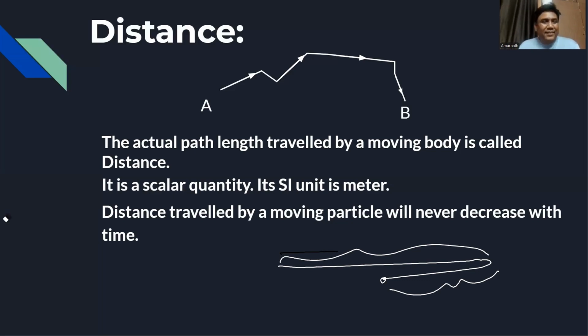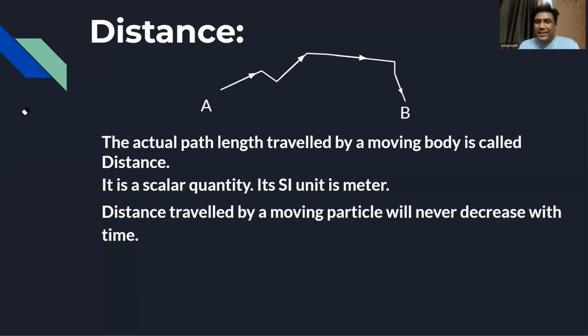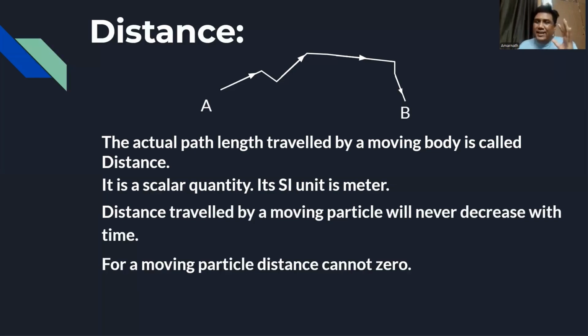Then we can say that for a moving particle, distance can never be zero. If it is stationary, distance may be zero, so it is not moving at all. But if it is moving, definitely the distance cannot be zero. And distance cannot be negative also. It is always positive only, because it is not a vector quantity, it is a scalar quantity.